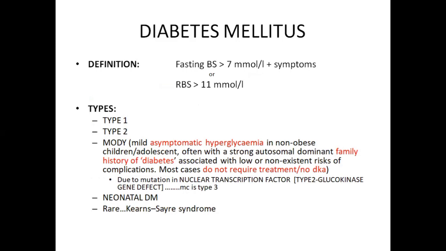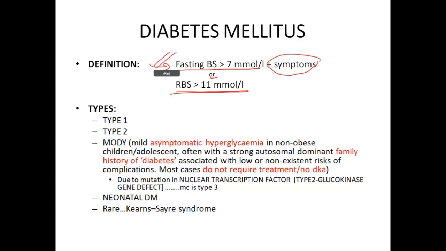So first of all, defining diabetes mellitus. Keep this definition in mind. We usually use the values in milligram percent, but in these exams they expect you to know millimoles per liter. It is defined as fasting blood sugar more than 7 millimole per liter with symptoms, or random blood sugar more than 11 millimole per liter. This is the definition as per your guideline book, so you have to remember it.